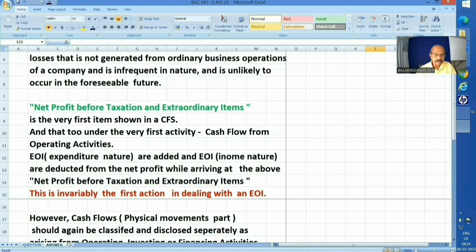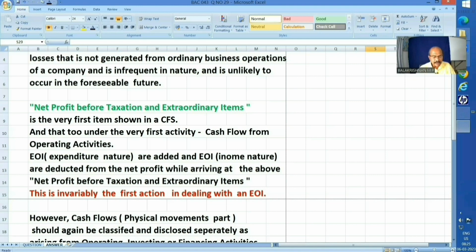Okay. Now, we all know that "net profit before taxation and extraordinary items", I have shown it in inverted commas, that is net profit before taxation and extraordinary items, is the very first item shown in a cash flow statement. And that too, under the very first activity, cash flow from operating activities. We know there are 3 activities: operating activities, investing activities, and financing activities. And this process is done under cash flow from operating activities only.